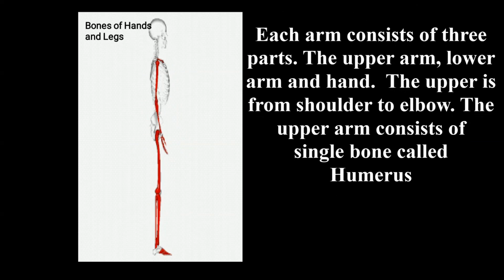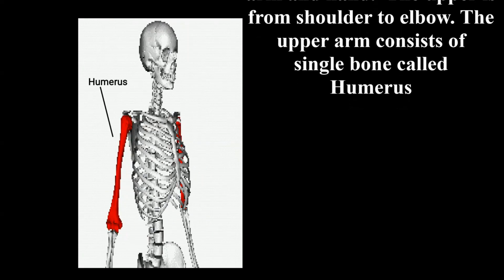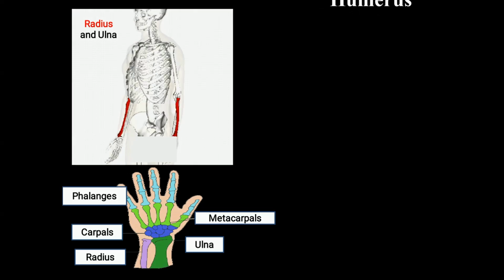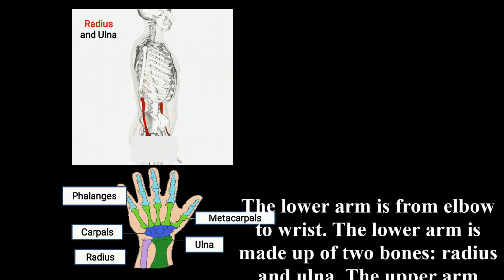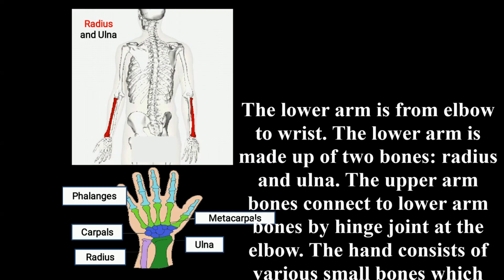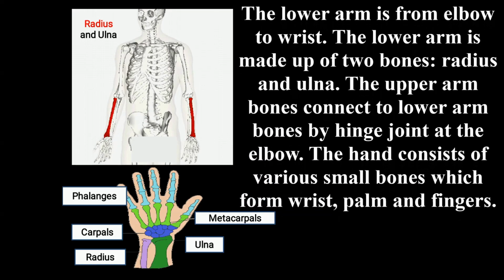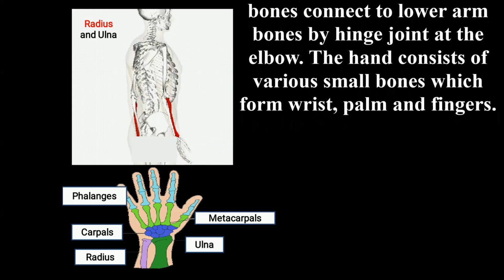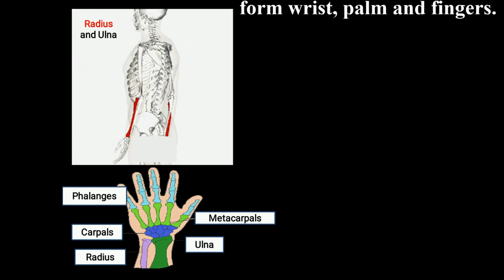The upper arm is from the shoulder to the elbow. The upper arm consists of a single bone called the humerus. The lower arm is from the elbow to the wrist. The lower arm is made up of two bones called the radius and ulna. The upper arm bone is connected to the lower arm bones by a hinge joint at the elbow. The hand consists of various small bones which form the wrist, palm and fingers.